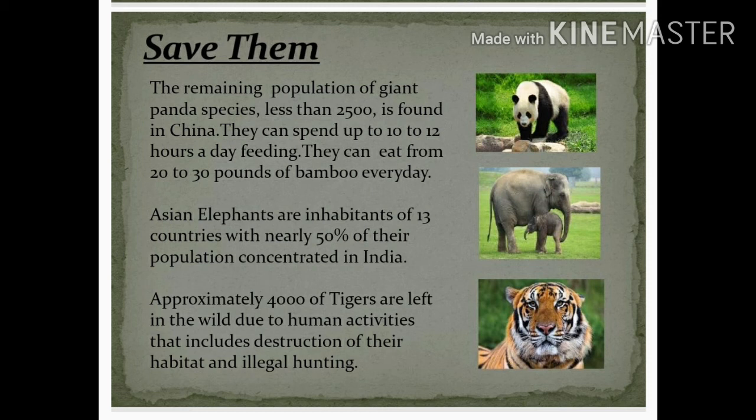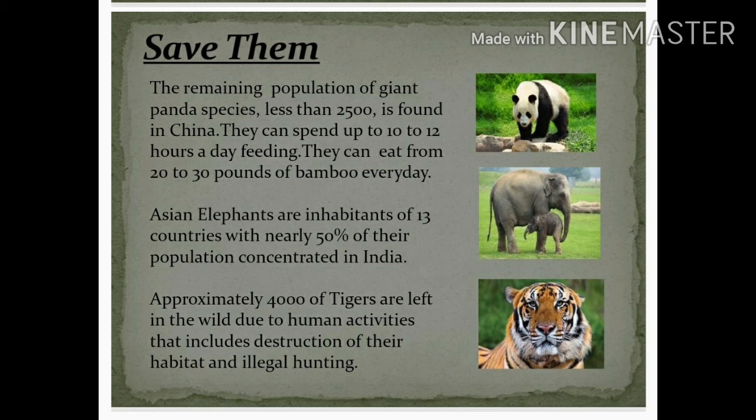Just like that, Asian elephants are also endangered animals because they are inhabitants of 13 countries with nearly 50% of their population concentrated in India alone.